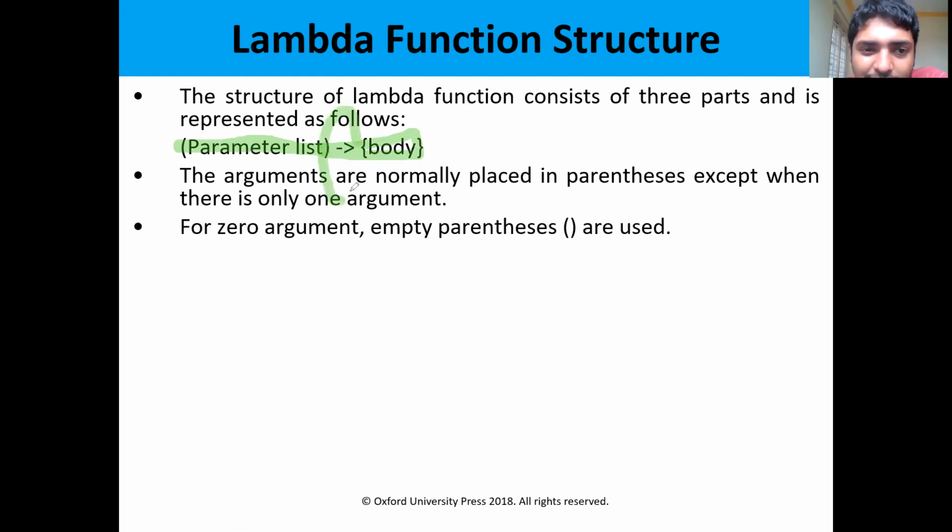This is the lambda expression symbol: hyphen followed by the arrow mark, that is, greater than. So this is the symbol of lambda expression. Whenever we encounter this symbol, it means that we are using the lambda function. So this is the syntax: parameter list, lambda expression symbol, and the body, which is the definition of the lambda function.